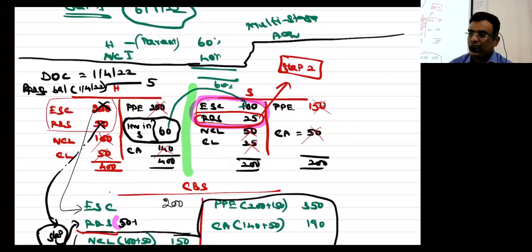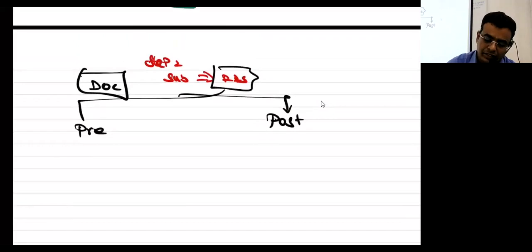I had 5, the opening, yes or no? 5, or you can add 15 also, no problem. Now this 25, now the amount comes to 25.